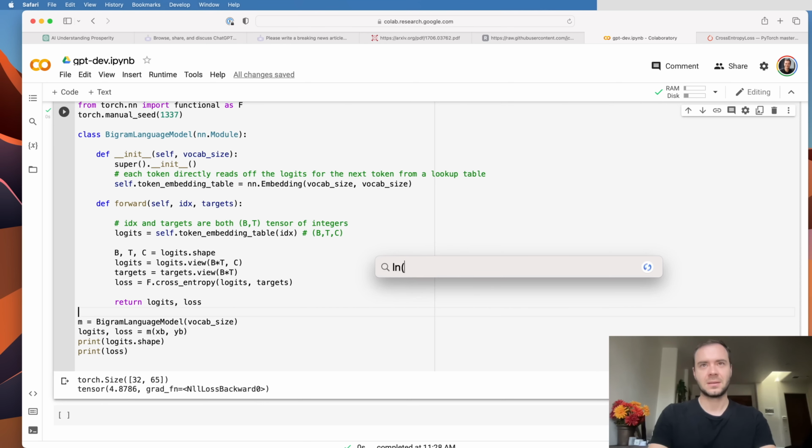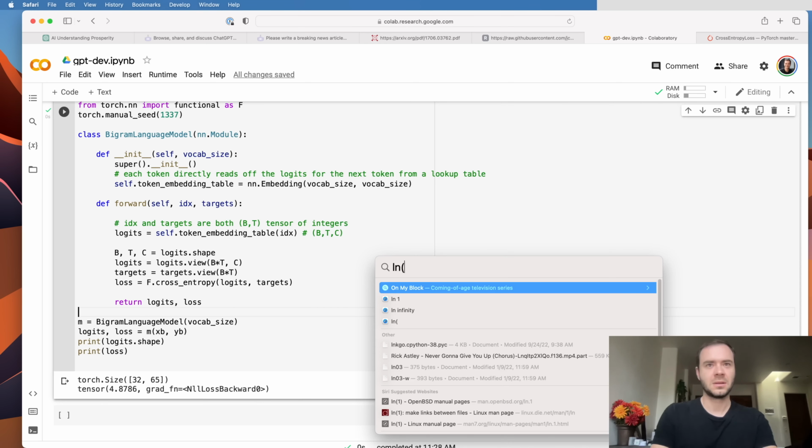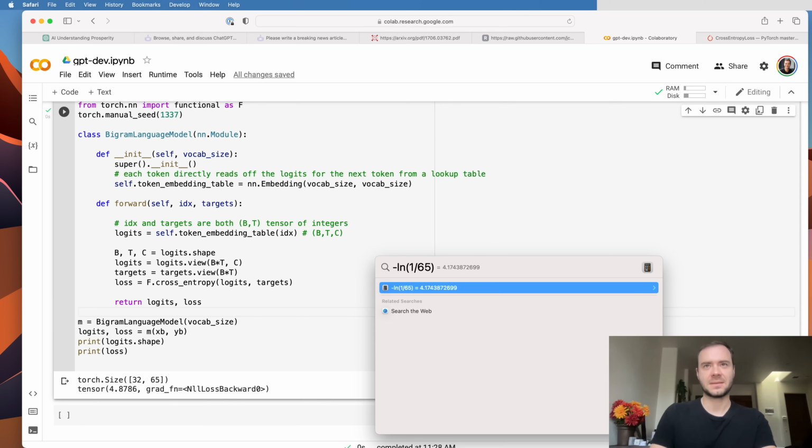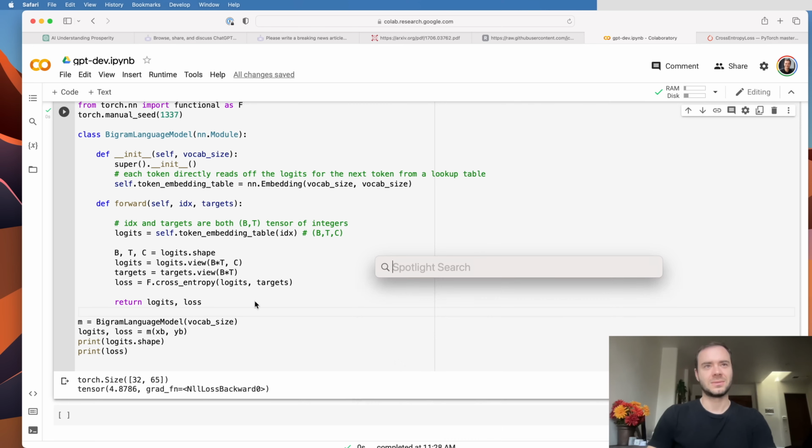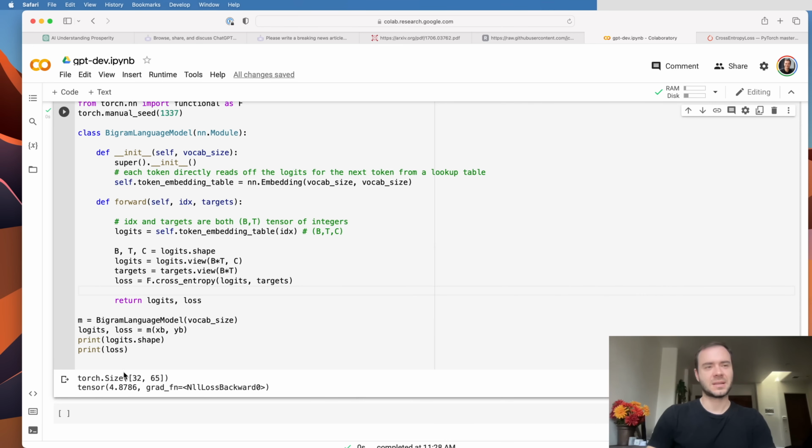We are expecting ln of 1 over 65 and negative of that. So we're expecting the loss to be about 4.17, but we're getting 4.87. That's telling us that the initial predictions are not super diffuse. They've got a little bit of entropy, and so we're guessing wrong. But actually we are able to evaluate the loss.